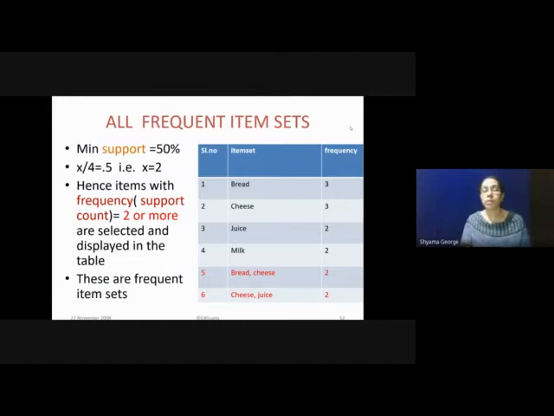When you consider two-item combinations, only bread cheese and cheese juice have the minimum frequency, so bread cheese and cheese juice are selected. There are no three-item sets having the minimum support value, so no three-item sets are in the frequent item set list. The frequency of the four-item set is 0, so it does not have minimum support and is not included in this list.